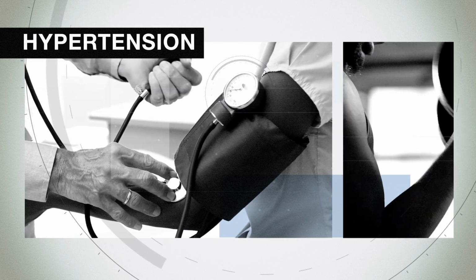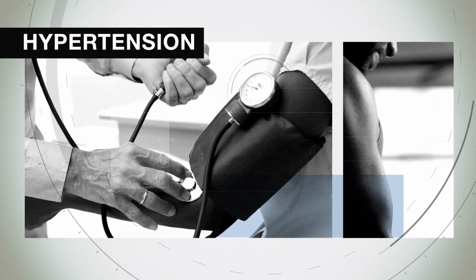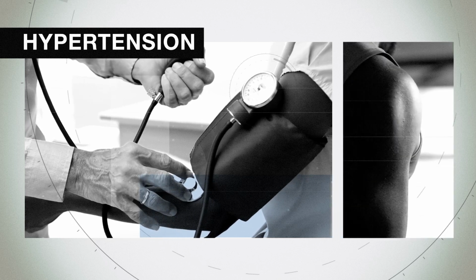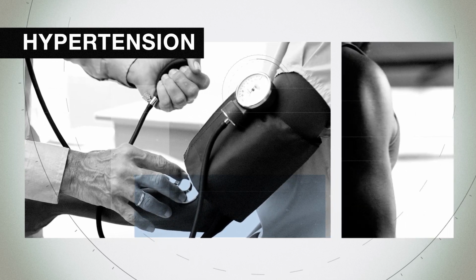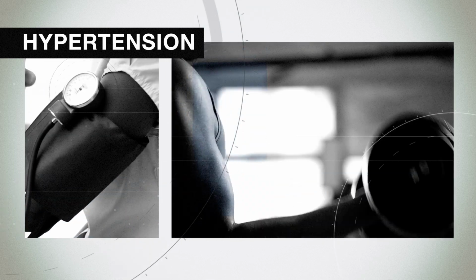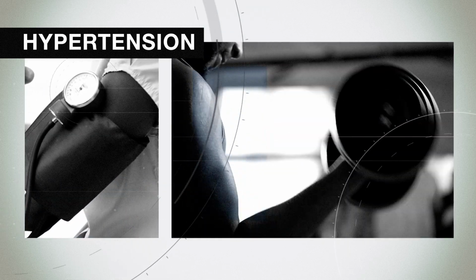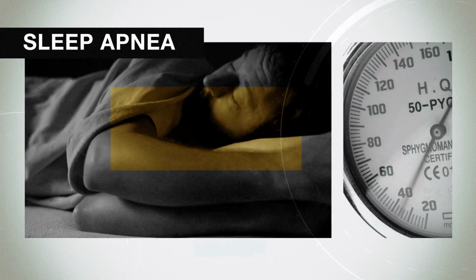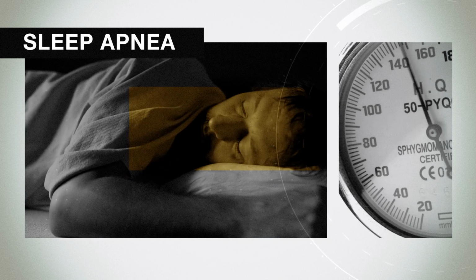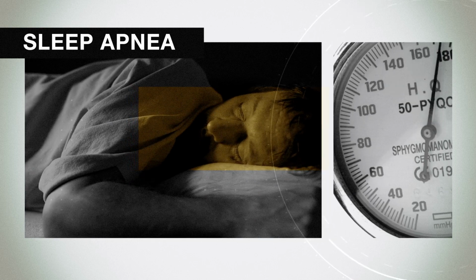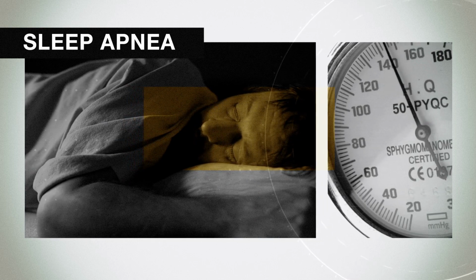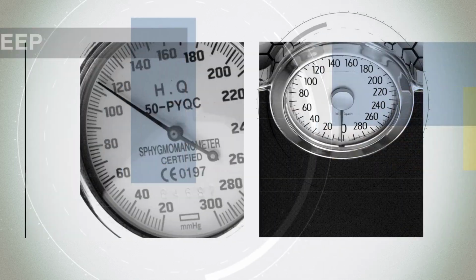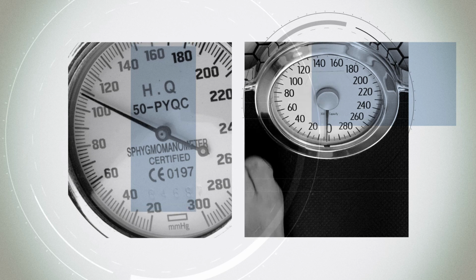Now, hypertension is a condition where the heart has to push against the blood pressure to pump the blood around the body. As a result of that, the muscle in that chamber gets thicker and thicker. Think of a weightlifter whose muscles get denser in response to their training. Unfortunately, that's not a good thing in the heart. Sleep apnea is a very common condition where patients repeatedly stop breathing through the night. Those bouts of very high blood pressure happen over and over, and the left atrium experiences the same condition as in hypertension, or high blood pressure.